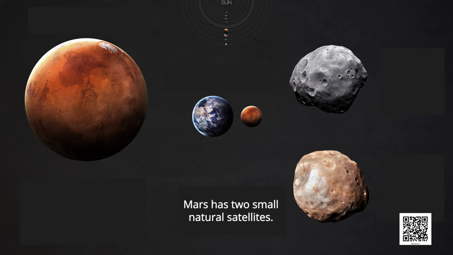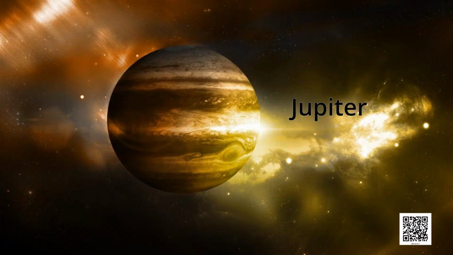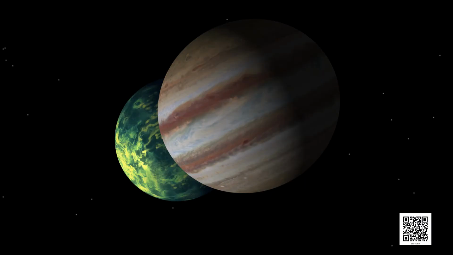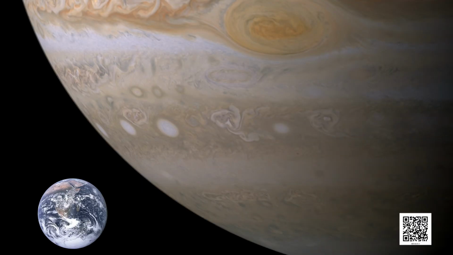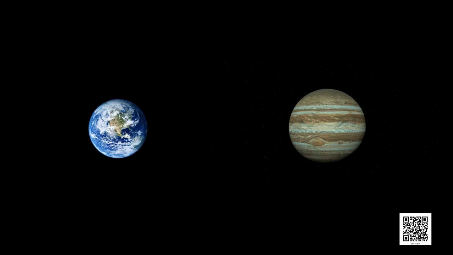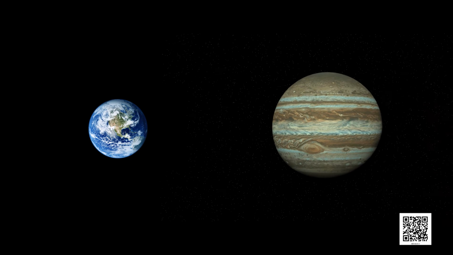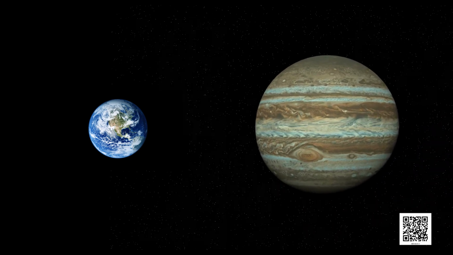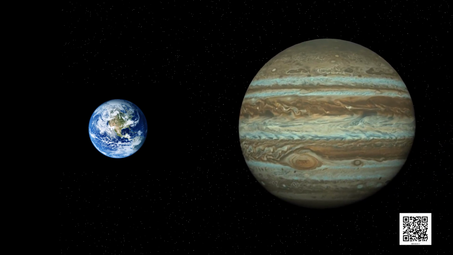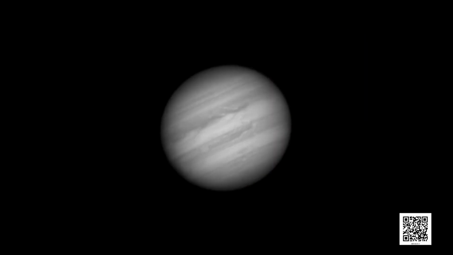Children, the next planet is Jupiter or Brihaspati. Jupiter is the largest planet of the solar system. It is so large that about 1300 Earths can be placed inside this giant planet. However, the mass of Jupiter is only about 318 times that of our Earth. It rotates very rapidly on its axis.